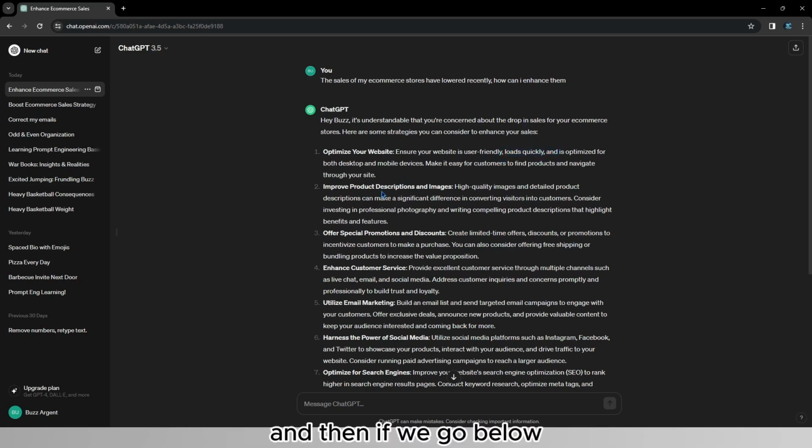And then if we go below, improve product descriptions and images, because it makes a significant difference in converting visitors into customers. It says I should invest in professional photography and writing compelling product descriptions that highlight benefits and features, which is something that surely is important, but maybe my problem is getting people on my website.